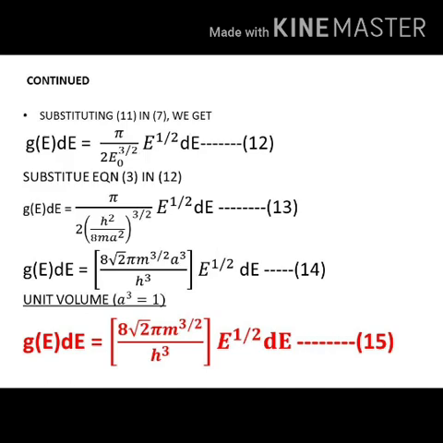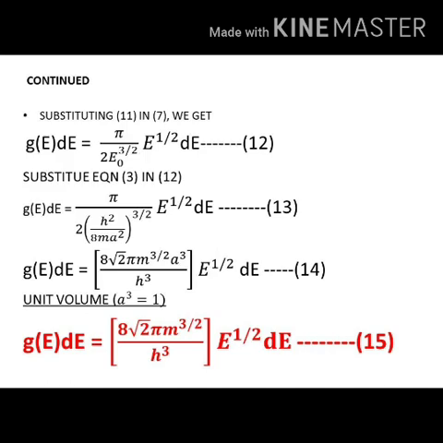Now we have to write the expression for a unit volume. So here a represents the volume of the solid material. So obviously the volume will be 1, so a cube you take as 1. Now again you substitute this value in the equation. So we get G of E into dE equal to 8 root 2 pi m raised to 3 by 2 divided by h cube into E half into dE. Call this equation 15.